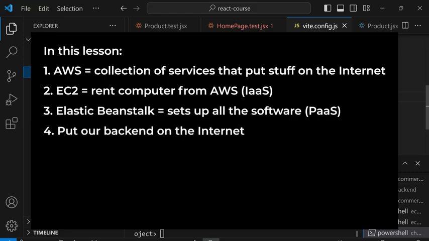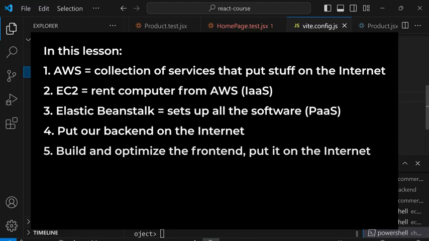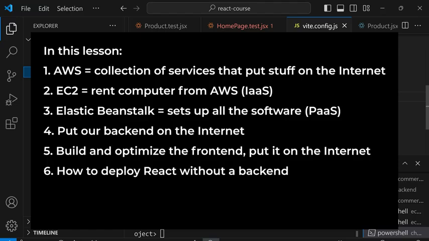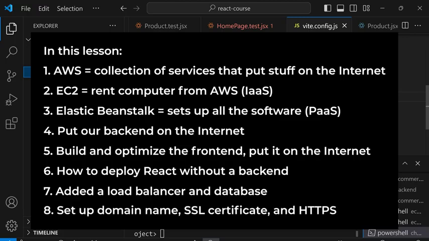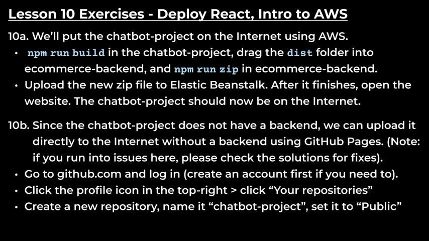We put our backend on the internet. We learned how to build and optimize the front end and put it on the internet. We learned how to deploy React without a backend. We added a load balancer and database to create a more real-world setup. And we learned how to set up a domain name, SSL certificate, and HTTPS for our website. Here are some exercises to help you practice what we learned in this lesson.